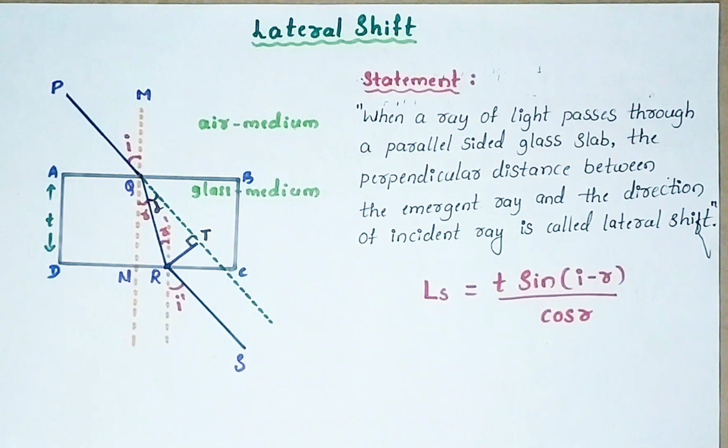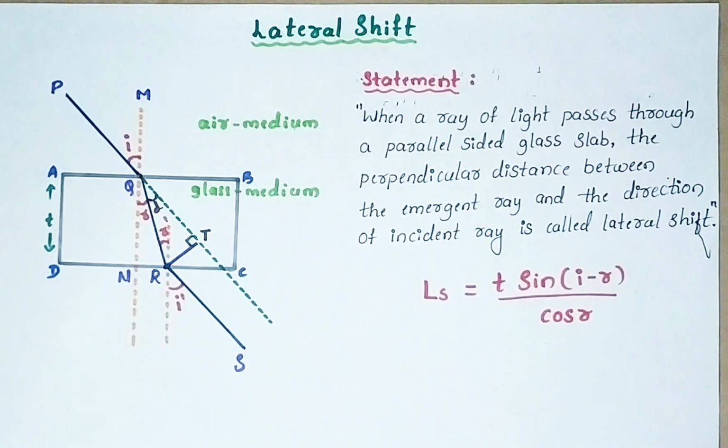Just I will give you an example for lateral shift. Let us take a pencil and just dip it into a glass of water, how it appears. When we put a pencil in a glass of water, it appears to be bent. So it appears to be bending.